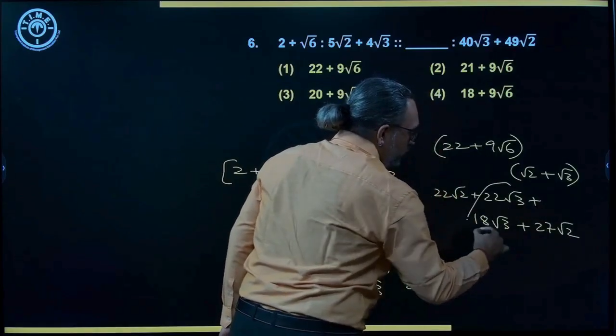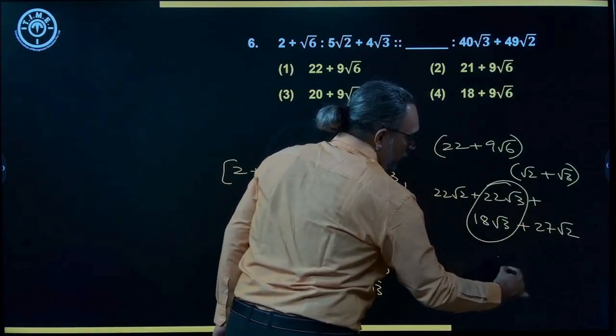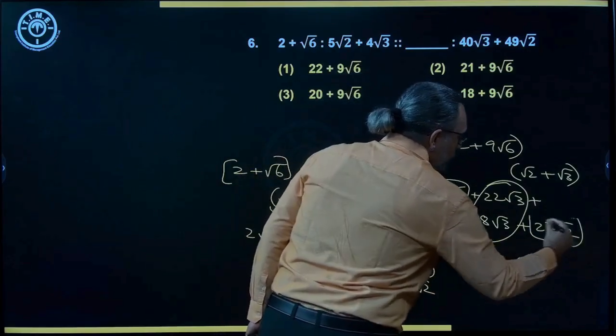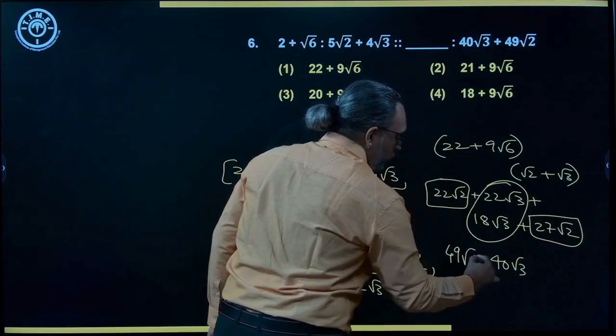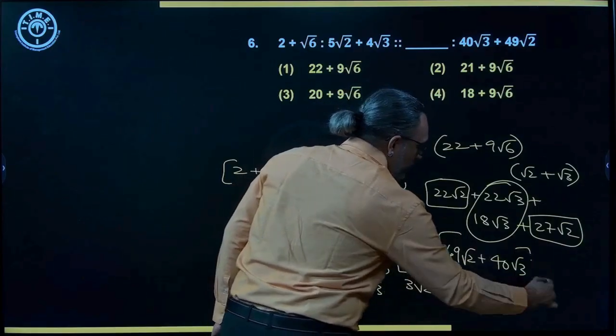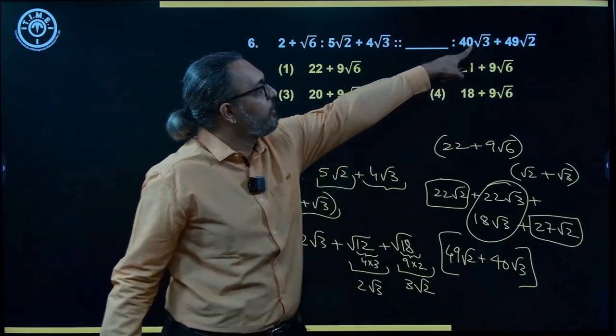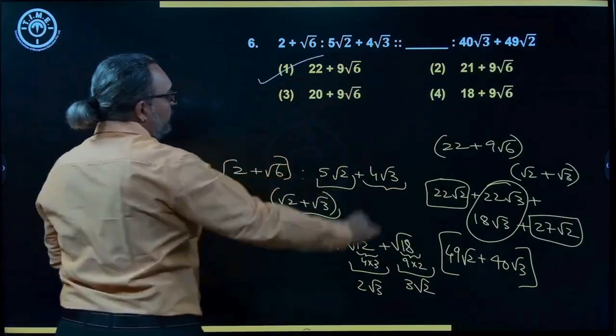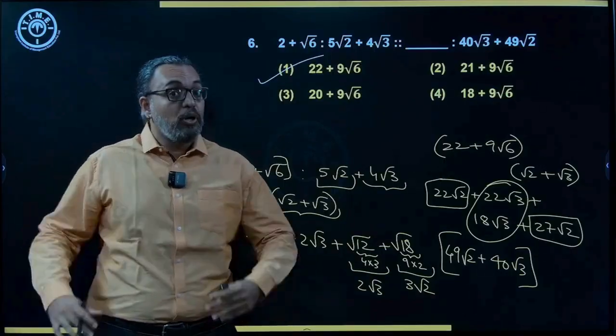So you add these two, that gives you 40 root 3, and you add these two, that gives you 49 root 2. So this is going to be my answer, 49 root 2 plus 40 root 3. That is what we have. So that means we can choose option 1 as the answer. So that is what calculations.